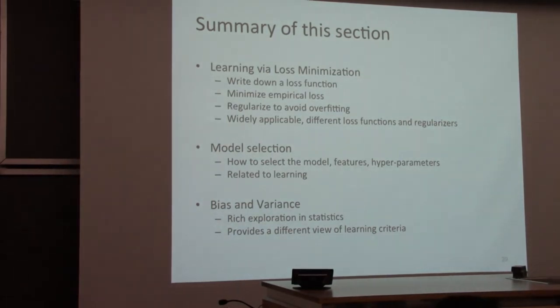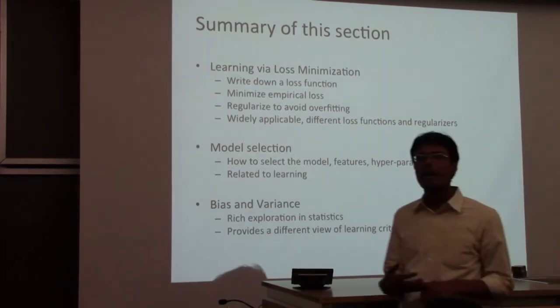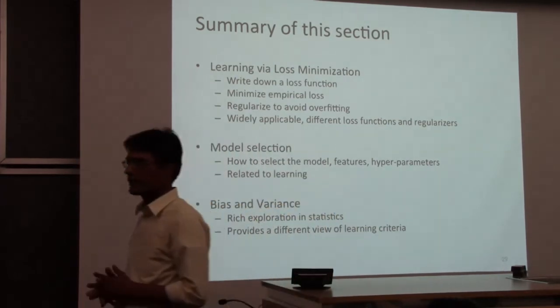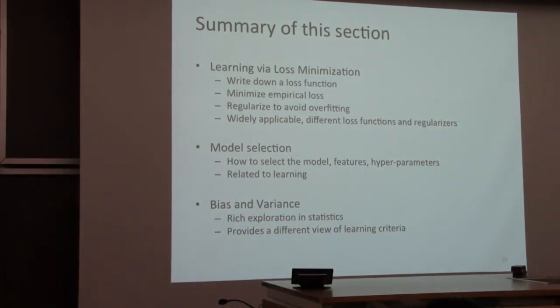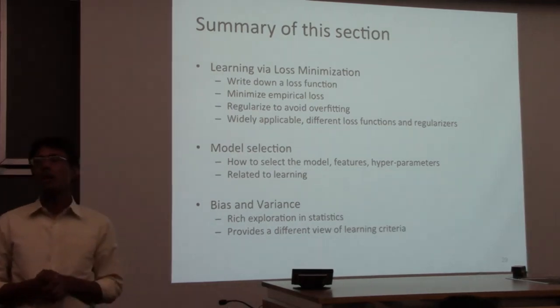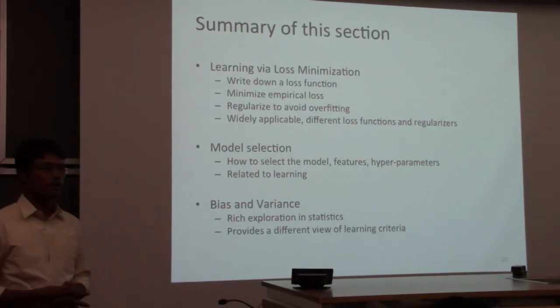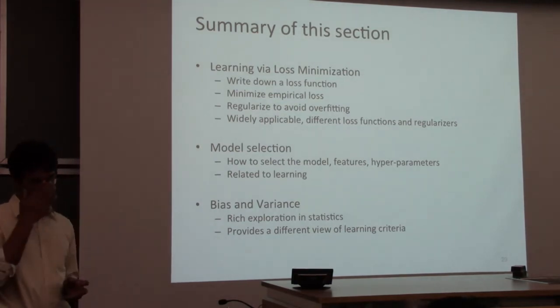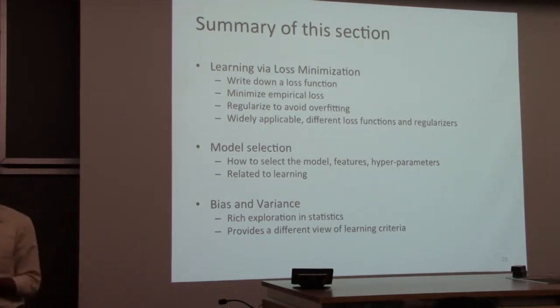I was kind of exuberant about it, and I said, problem solved. We're done. The rest of it is just engineering. But the fact is, it's really a painful thing to find hyperparameters and features and such things, and that's this art of model selection. The one answer I'm going to suggest, and there are many such strategies, is to use cross-validation. And you should be very comfortable with cross-validation.